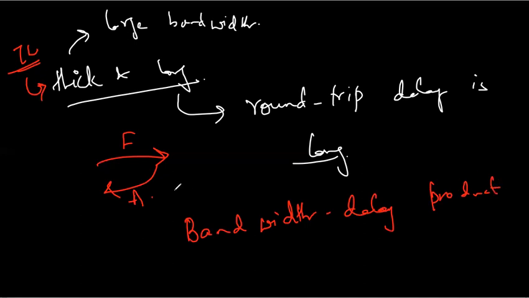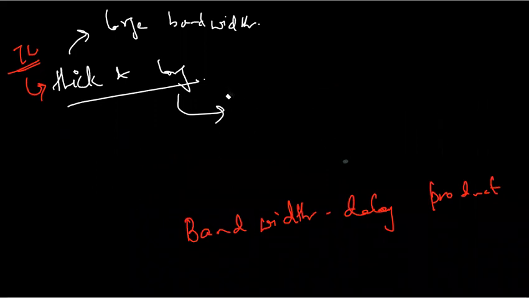So why do we need this term? To calculate how much resource we are wasting, or how much of the bandwidth is being utilized. We can think of this transmission link as a pipe. Suppose we have a pipe of some thickness and some length.